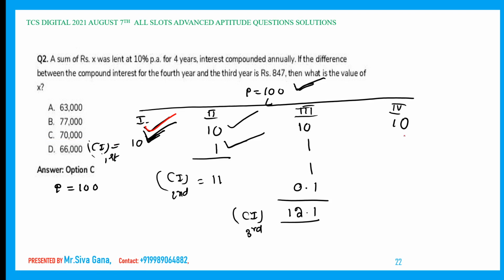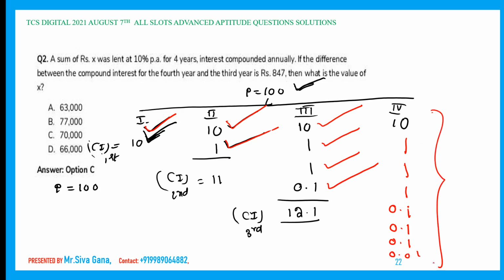Interest on this 10 is nothing but 1. Interest on this 10 is nothing but 1. Interest on this 10 is nothing but 1. Interest on this 1 is nothing but 0.1, and likewise for the other 1s. Interest on this 0.1 is nothing but 0.01.